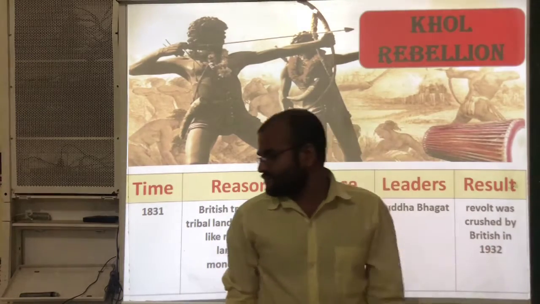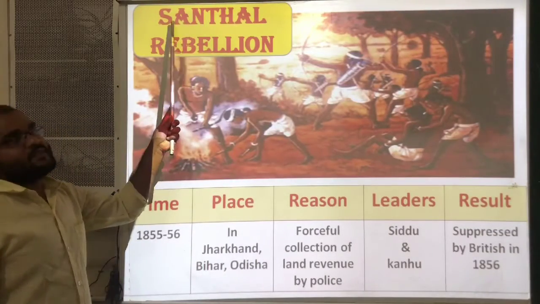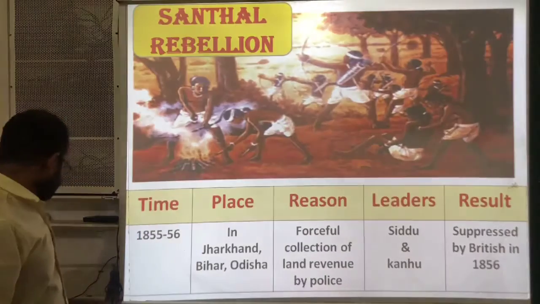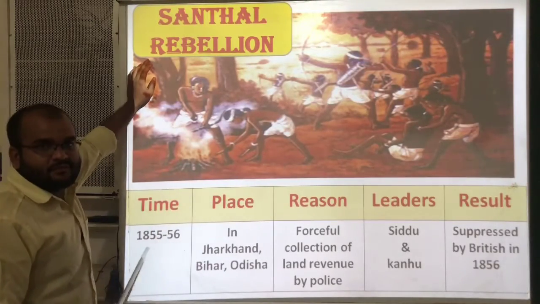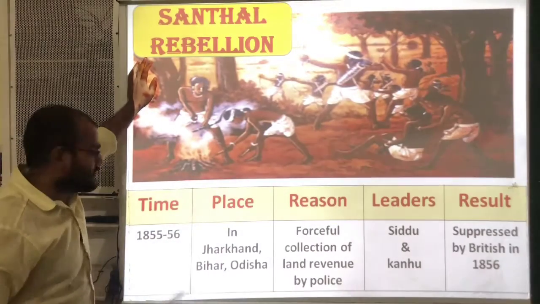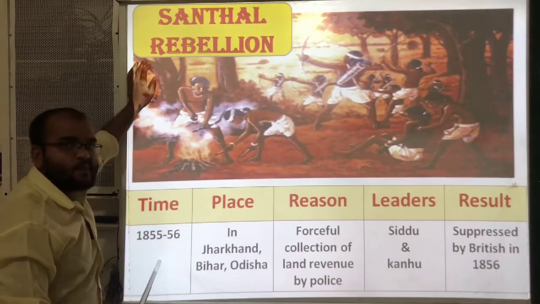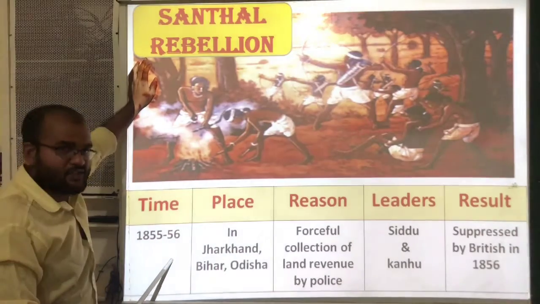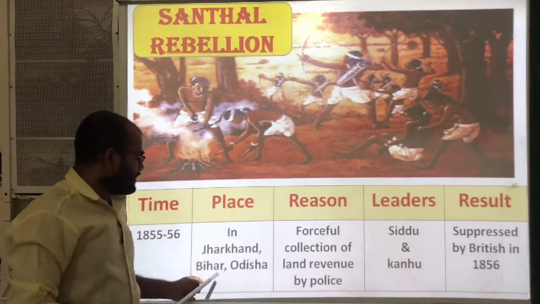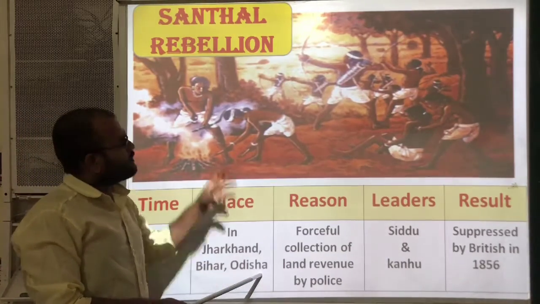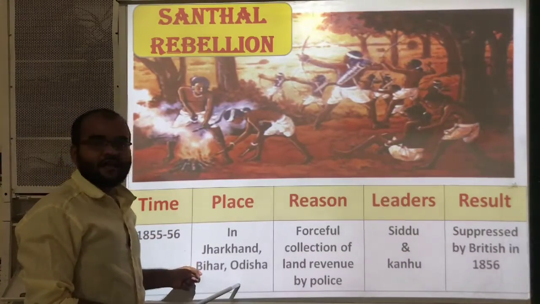Next, the second type, Santal. The Santal tribes also started a revolt against the Britishers in the year 1855 to 56. During this time period, the Santals revolted against the Britishers. And in which place? See here, in Jharkhand, Bihar and Odisha. These tribes also belong to almost the same areas.